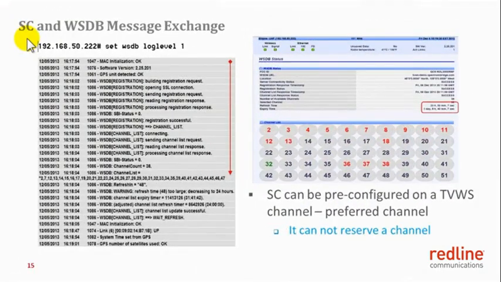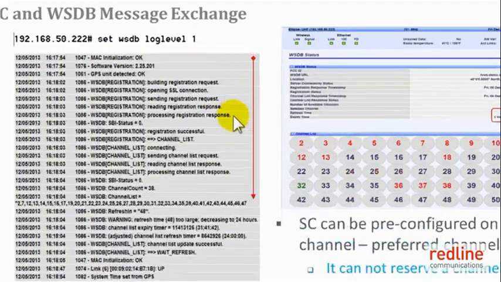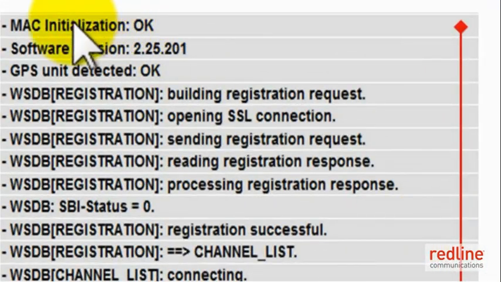In the process of obtaining the list of available channels for their deployment areas, the sector controller and subscriber exchange many messages with the white space database. Assuming the log level was set to the verbose mode, let us see what are the messages exchanged. The sector controller on power up checks its own internal health here, as you can see, and then it starts messaging with the white space database. It opens the SSL connection to white space database and sends a registration request.